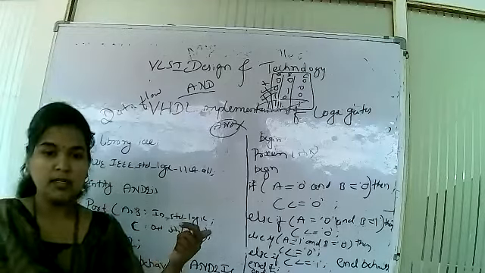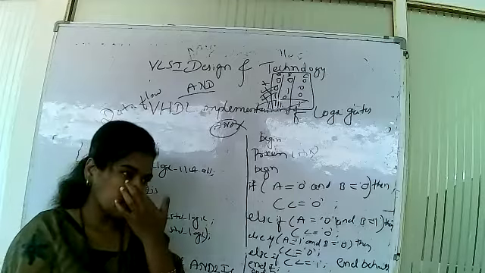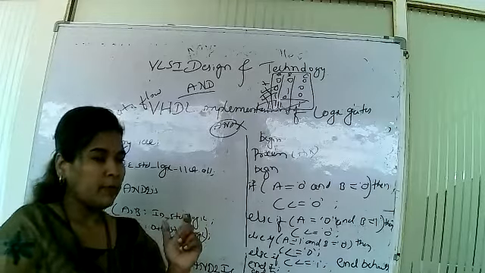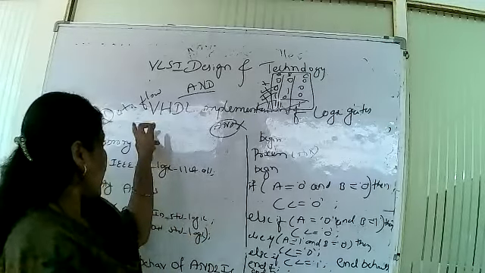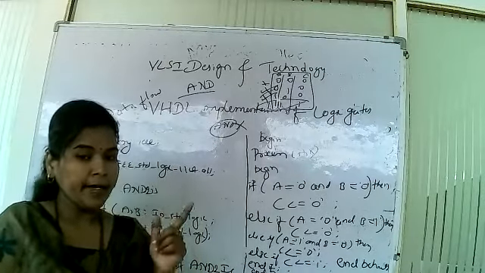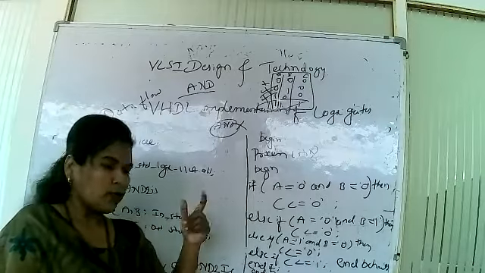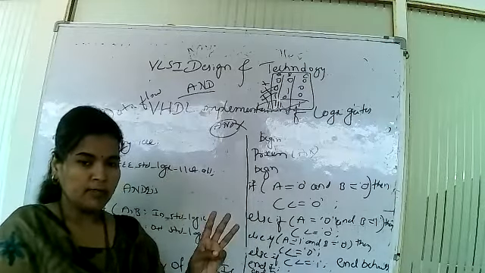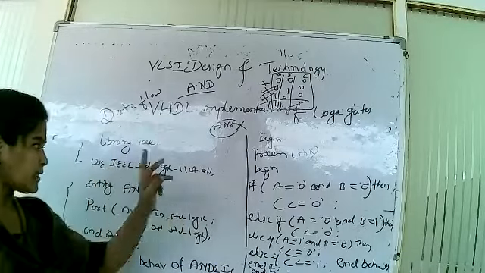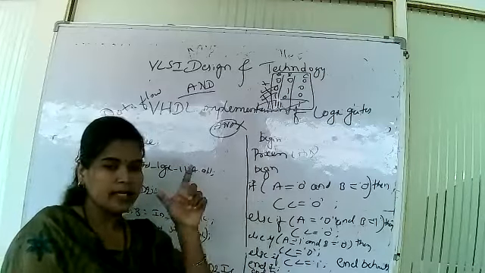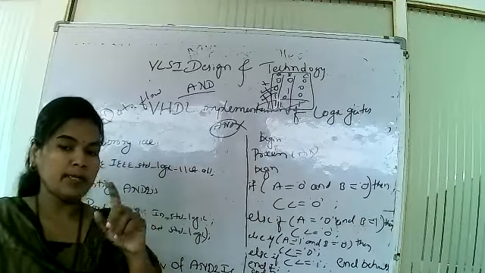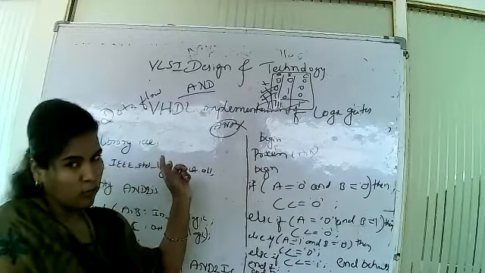Next, coming towards the program of the AND gate. What we have studied in this chapter is behavioral modeling and data flow modeling. With the help of data flow modeling, we have already written the AND gate program, where we use AND as an operator. We wrote the program using three sections: library, entity, and architecture. The architecture is only one line, C is equal to A and B.